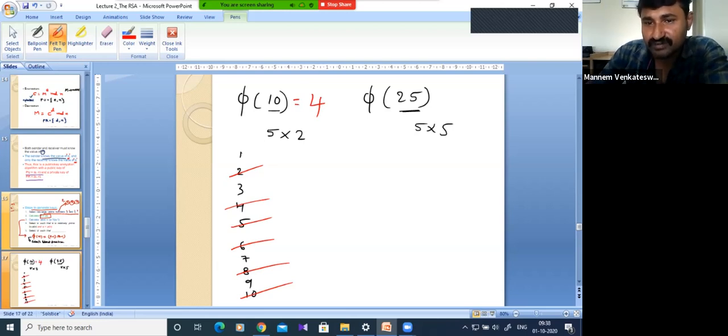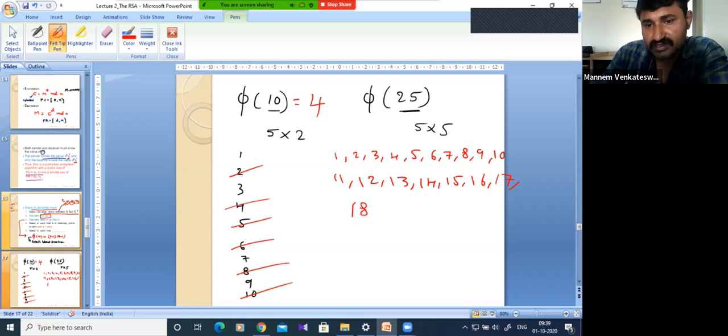Similarly, for 1 to 25, we write 1, 2, 3, 4, 5, 6, 7, 8, 9, 10, 11, 12, 13, 14, 15, 16, 17 and so on up to 25.